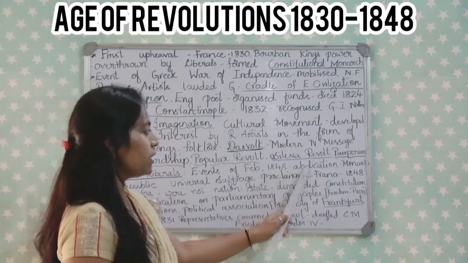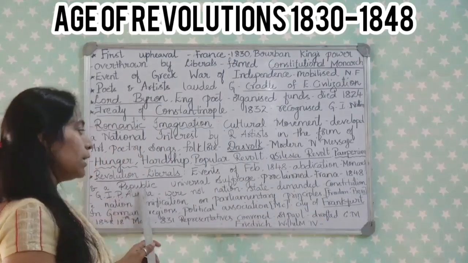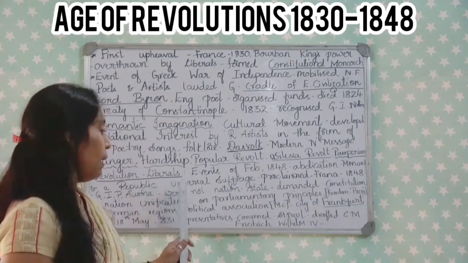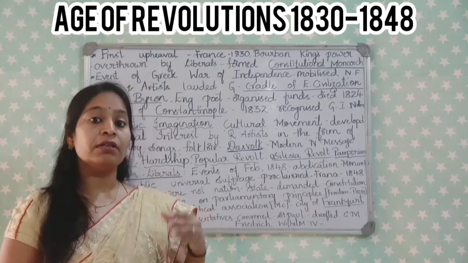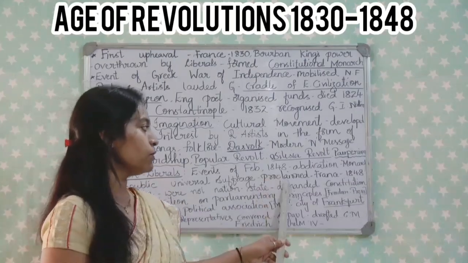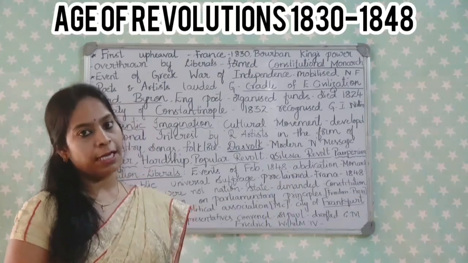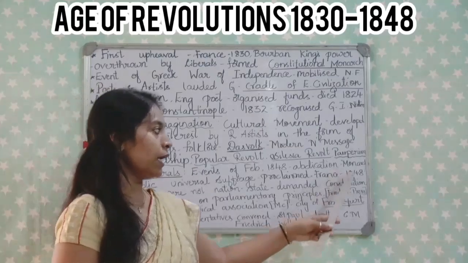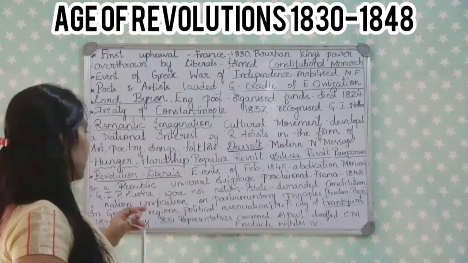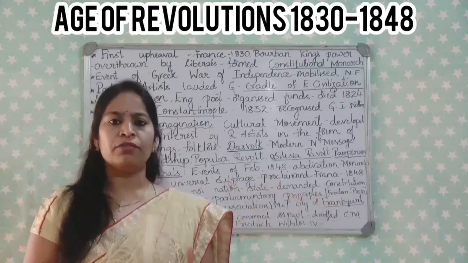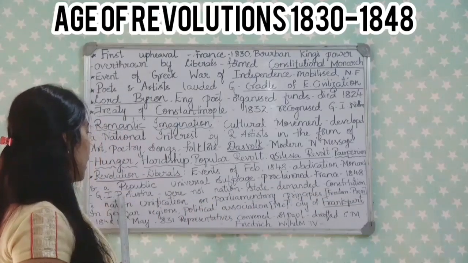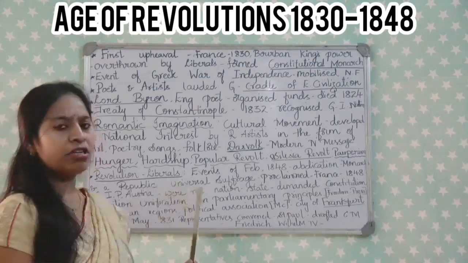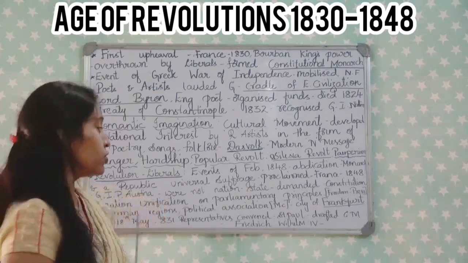After the abdication of the monarch, they formed a republic with male universal suffrage. So all males were given the right to vote, and they proclaimed France a democratic republic again in 1848. But in other parts of Europe, Germany, Italy, Prussia and Austria were still not regarded as independent nation states.